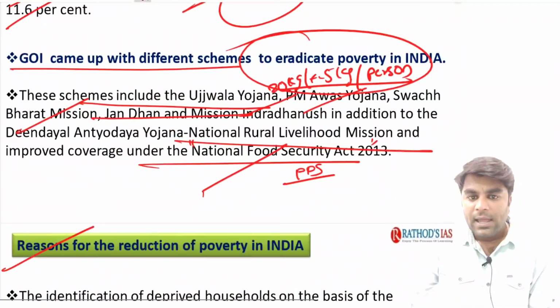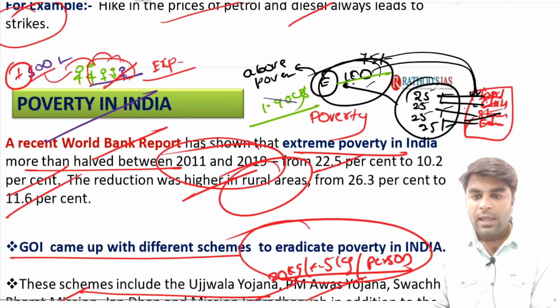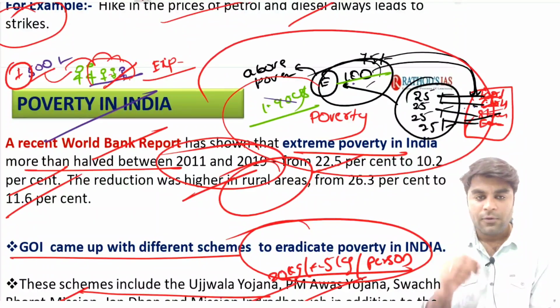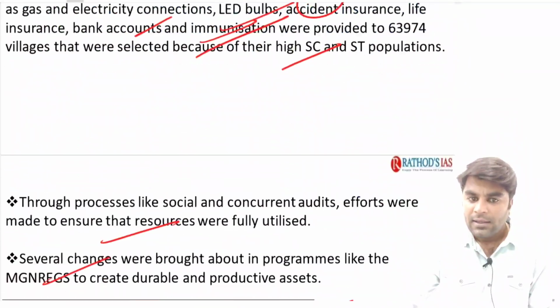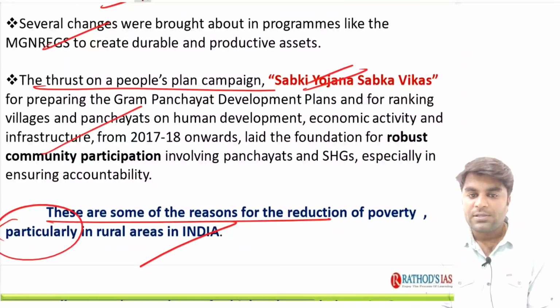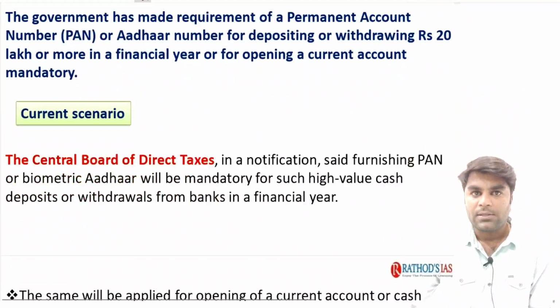Now, when we look at the statics, the things that I have explained to you here are very important for your prelims, and these reasons why poverty has reduced in India are some of the important topics and important points that you should be very careful to understand for your mains.